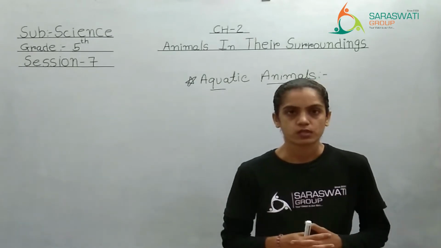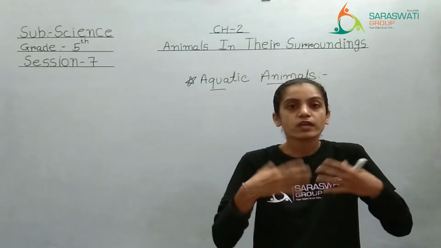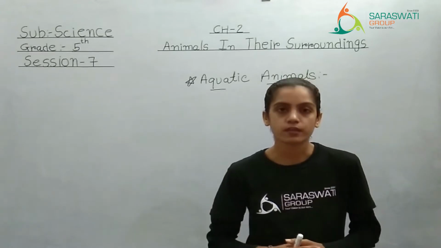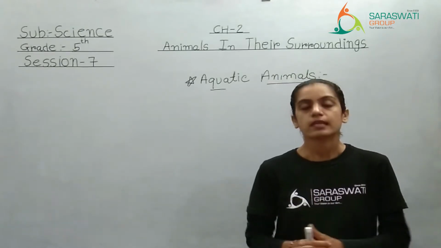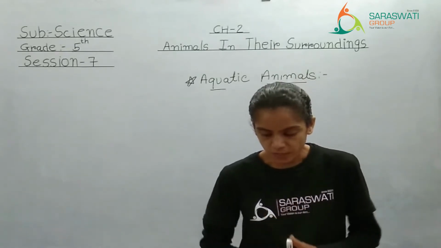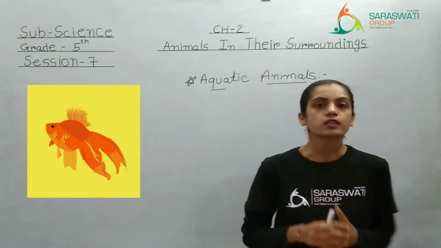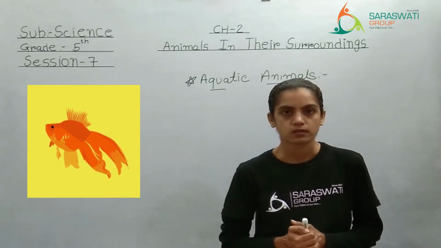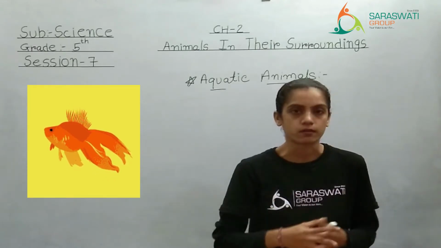Fish. You must have seen fish. When they are moving, how are they moving? All those animals we will cover here. I hope you all are having your textbook now. Let's read in that. Aquatic animals such as fish can swim with the help of fins. As here in the photo also you can see that the tail fins are moving. If it is moving, that means the fish is going further.